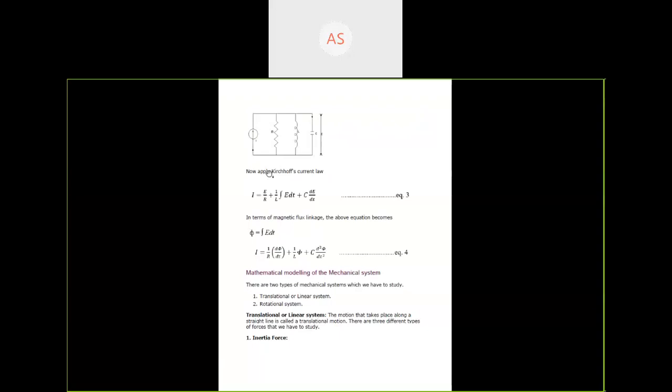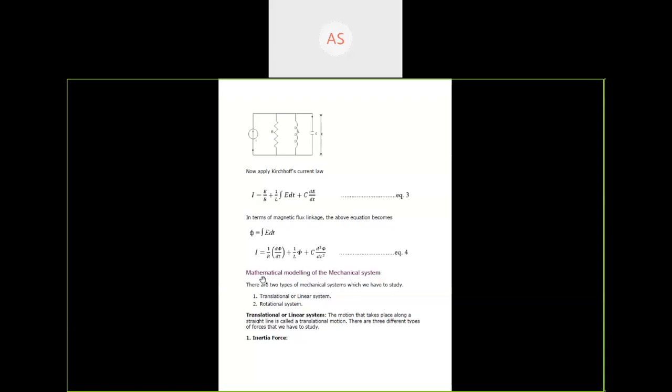In this circuit, we simply apply Kirchhoff's current law. I is equal to E/R plus 1/L integral of E dt plus C dE/dt. We know that E is equal to dψ/dt, where ψ is magnetic flux. So we can write this equation in terms of flux: I is equal to 1/R multiplied by dψ/dt plus 1/L ψ plus C d²ψ/dt². This is the mathematical modeling for an electrical system.